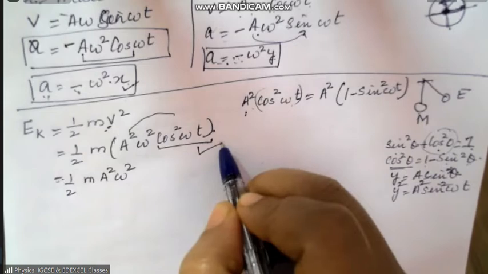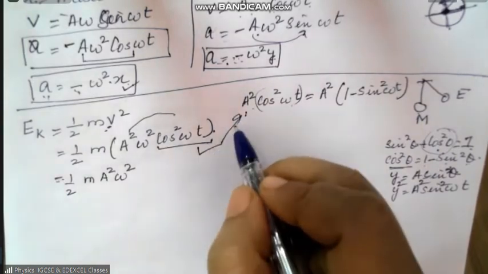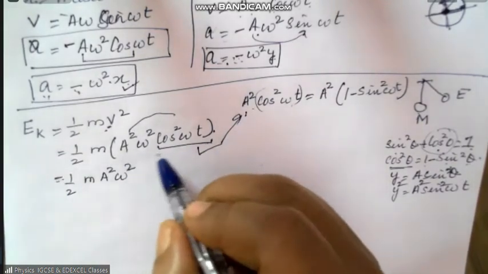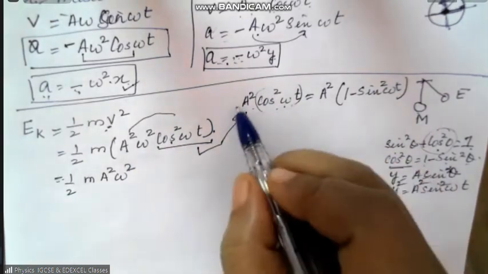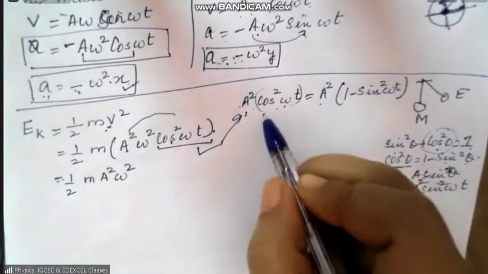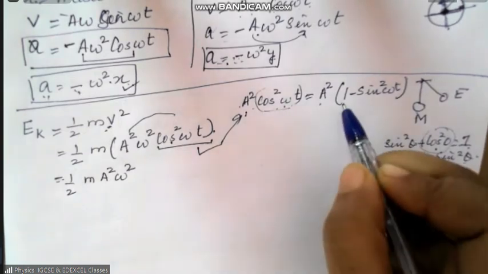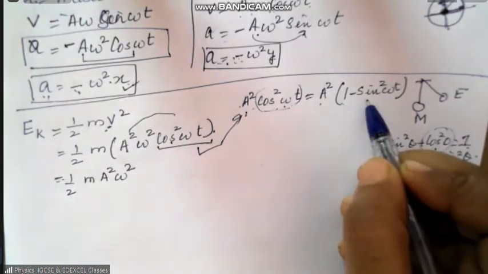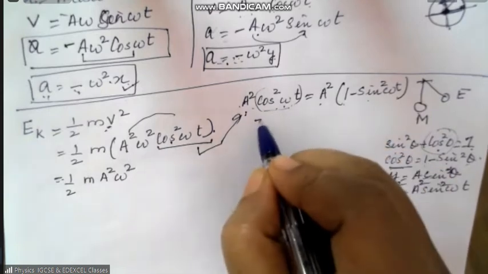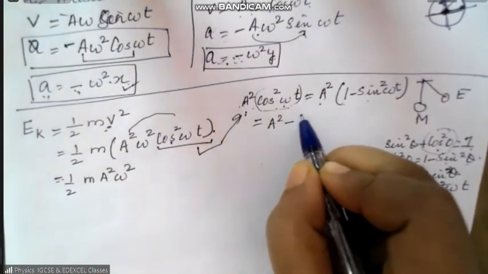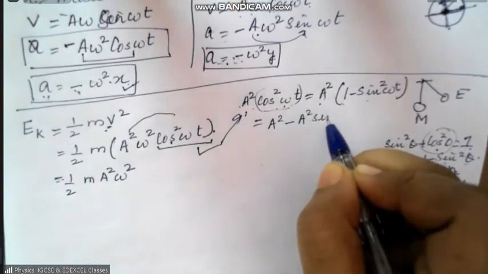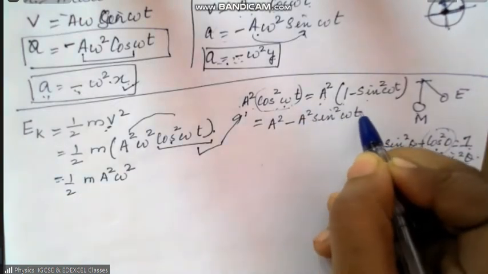Now from here we are going to shorten this. A square cos square omega t is equal to a square times 1 minus sine square omega t, which is equal to, you multiply inside, a square minus a square sine square omega t.